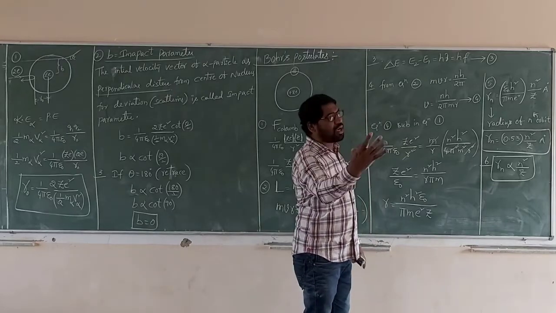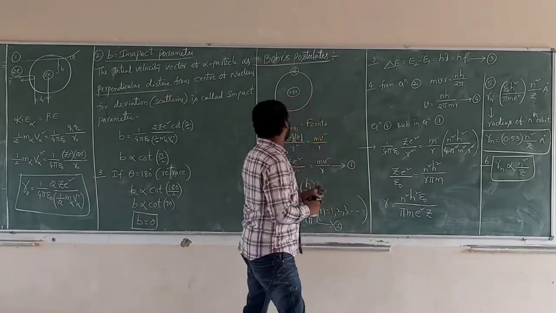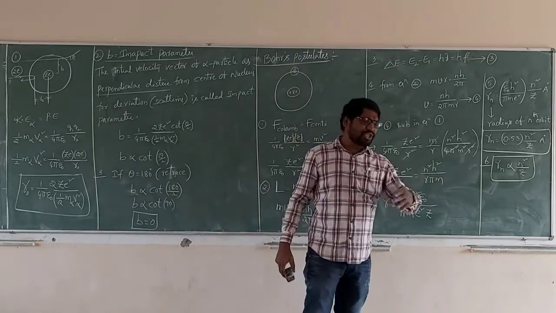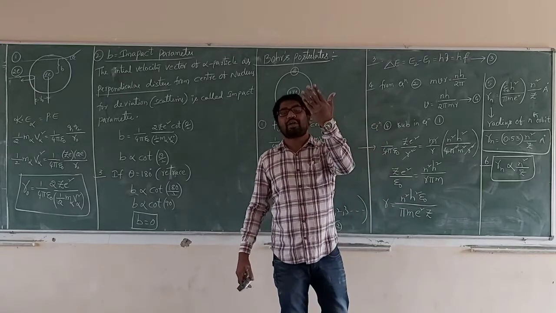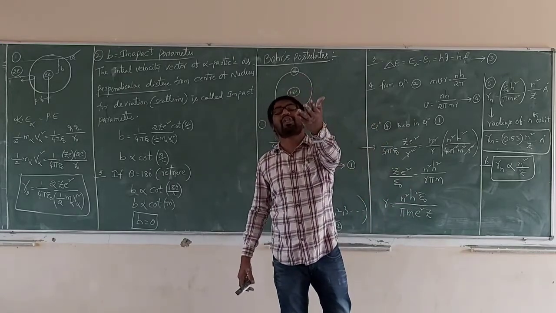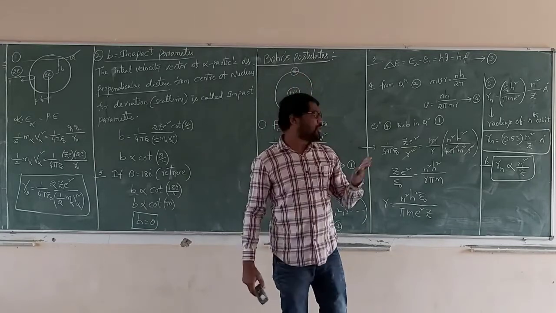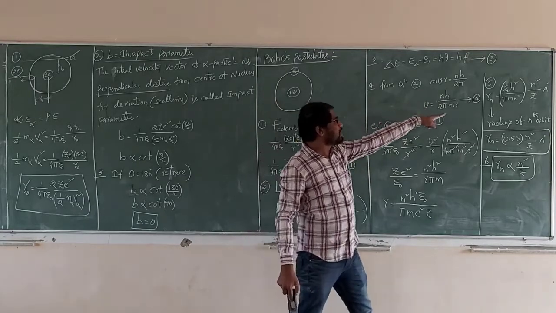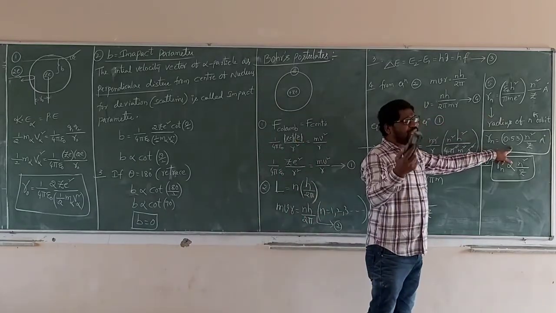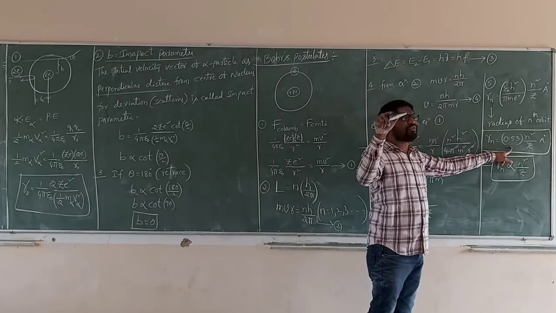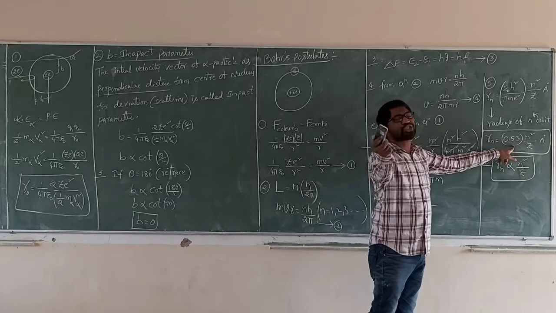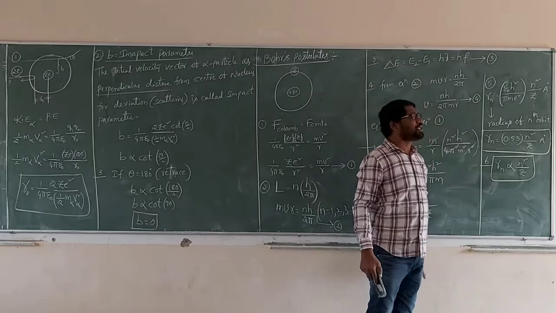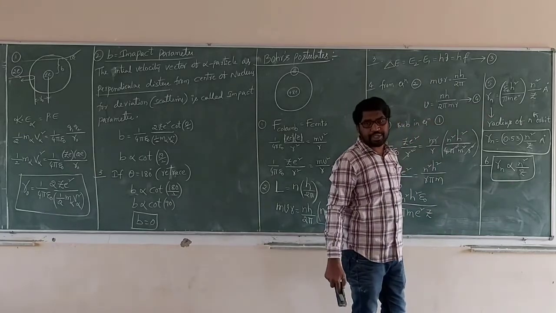First we have to write the constants: first equation, second equation, third equation. By using these three equations, we derive a number of applications for the parameters, the properties of the electron which is revolving around the nucleus. First we calculate the radius of the nth orbit of the electron, rn. This is the original equation. Finally, the radius of the nth orbit in terms of the constant value is 0.53 n square. So the radius of the nth orbit is directly proportional to n square. That is in angstrom. Angstrom means 10 power minus 10.